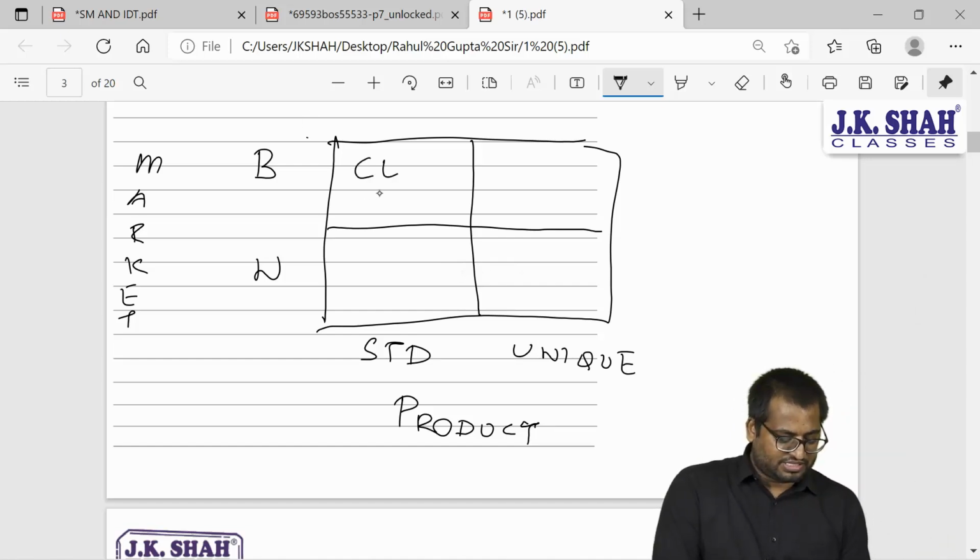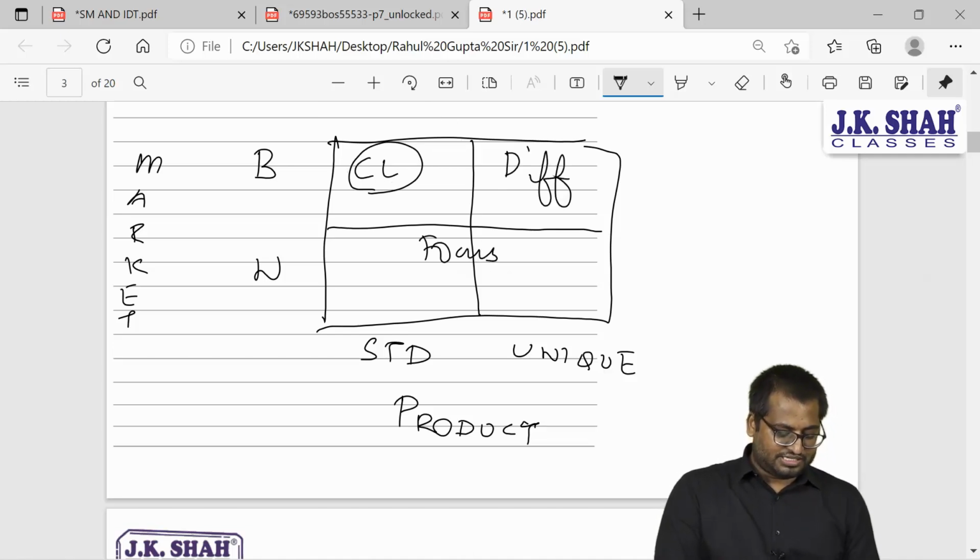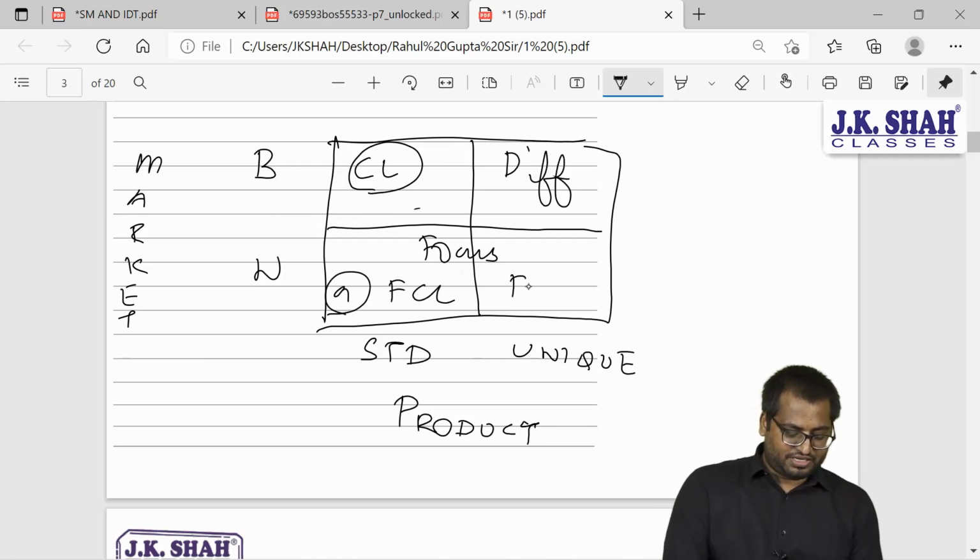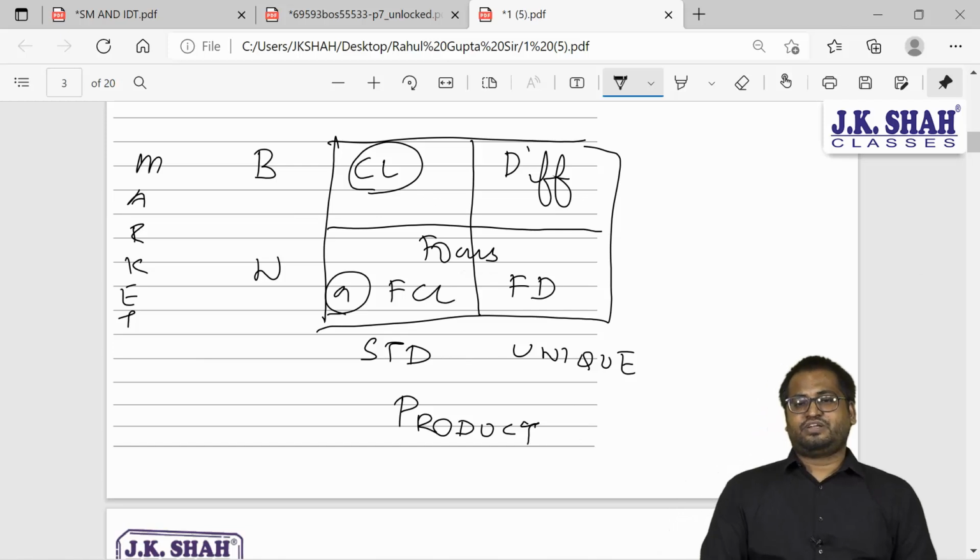So what will be this? Cost leadership. This will be differentiation. Narrow market will be focus. Here in focus we will have focus cost leadership. Here we will have focused differentiation.